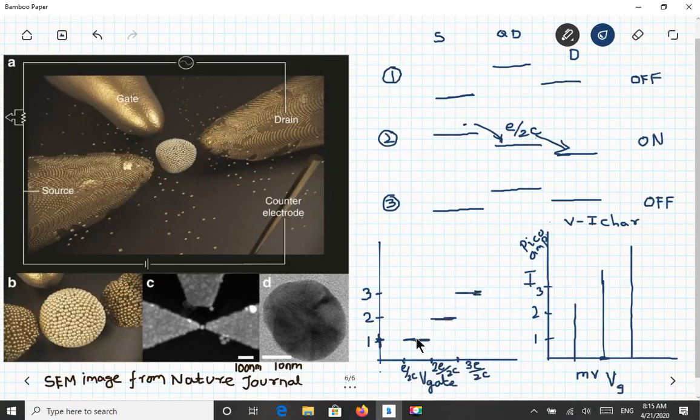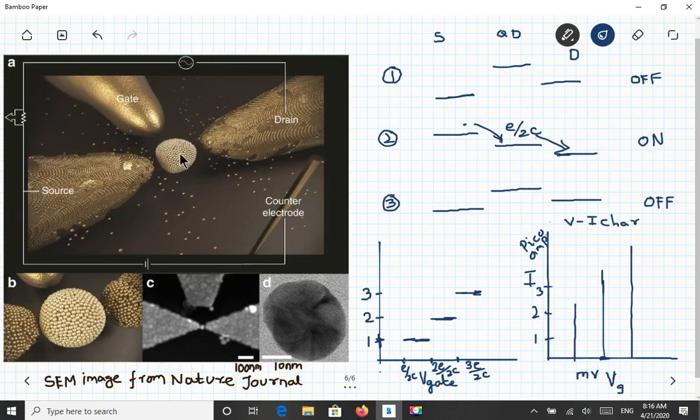So E by 2C means 1 electron, 2E by 2C or E by C means 2 electrons, 3E by 2C means 3 electrons. So how many electrons you need to transfer from source to drain will be managed by this gate voltage or integral multiples of the gate voltage.